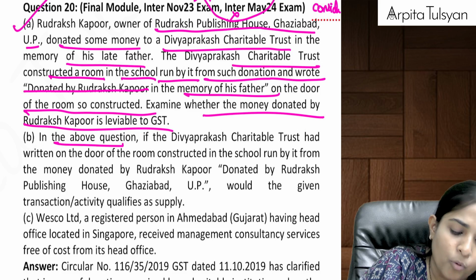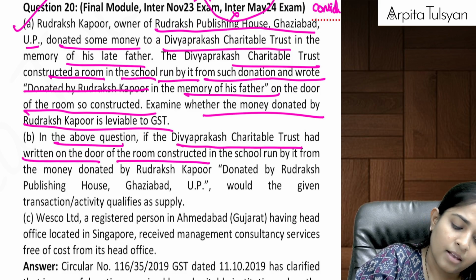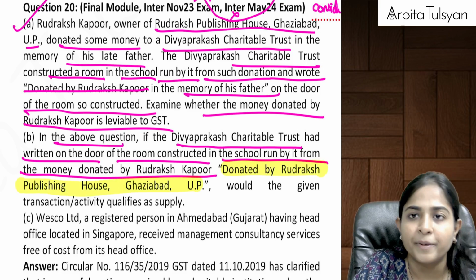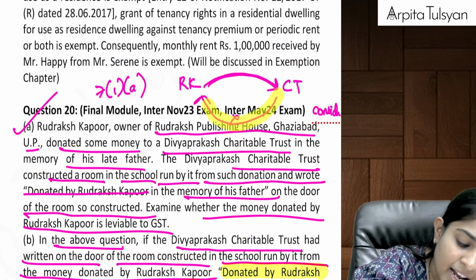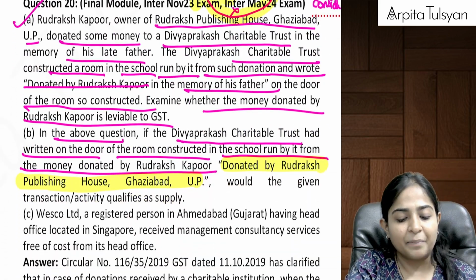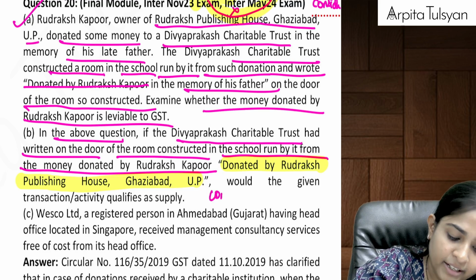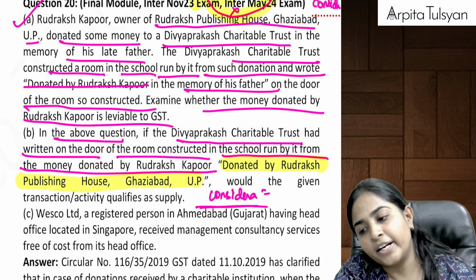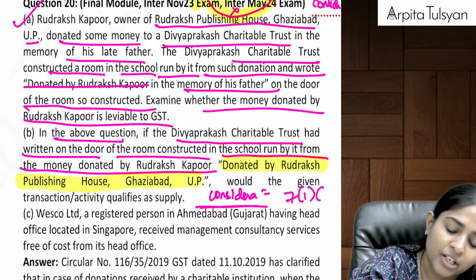Now in the above question, if Divya Prakash Charitable Trust had written on the door of the room constructed in the school run by it from the money donated, that it was donated by Rudraksh Publishing House, Ghaziabad, UP, can we say in return, in the second case, I am getting some promotion? Yes, so we will say that there is a non-monetary consideration involved. If there is a non-monetary consideration involved, then this transaction will be considered as a supply as per Section 7(1)(a).